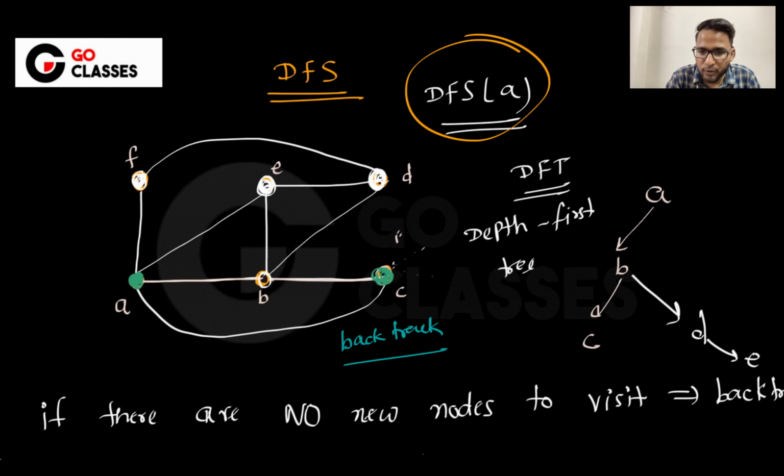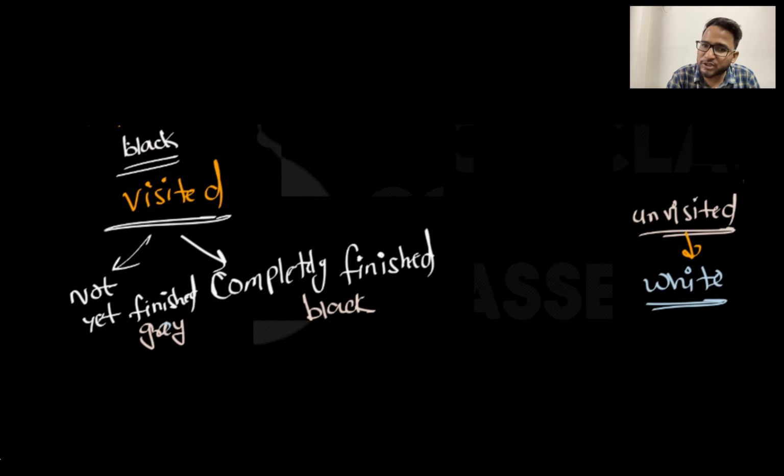And then most of the books also categorize the visited into 2 parts. They say either it is gray, which means it is visited but not finished. Finished means you do not know the finish time yet. It has not backtracked yet, right?